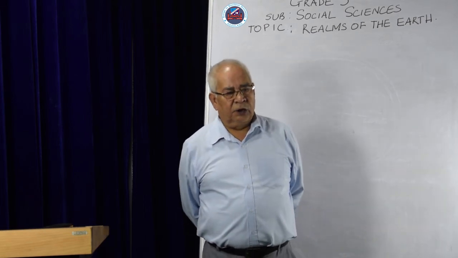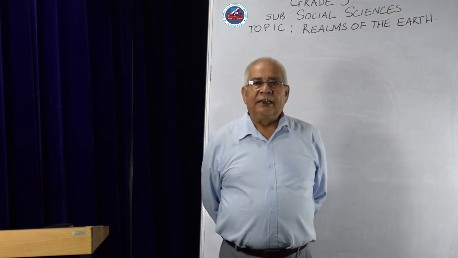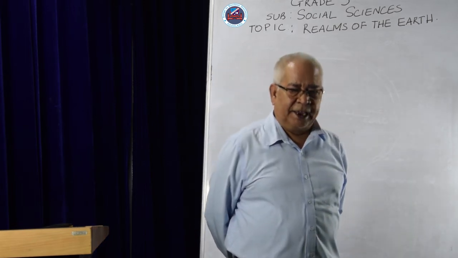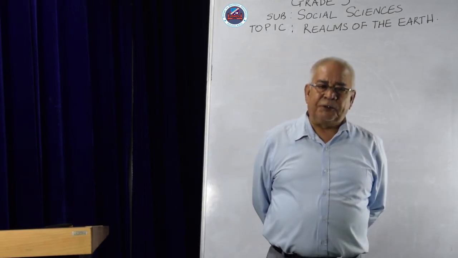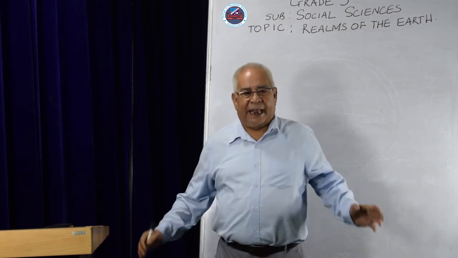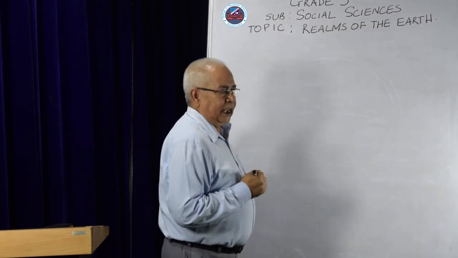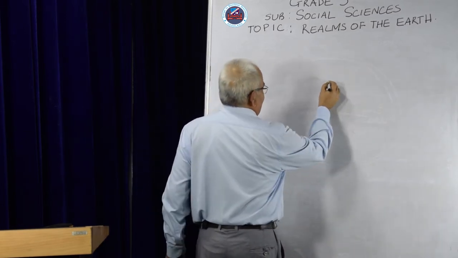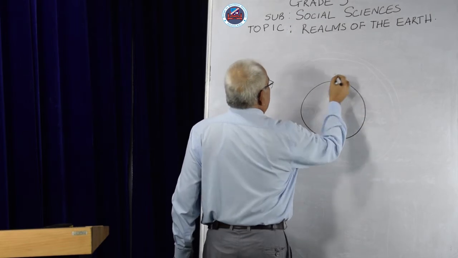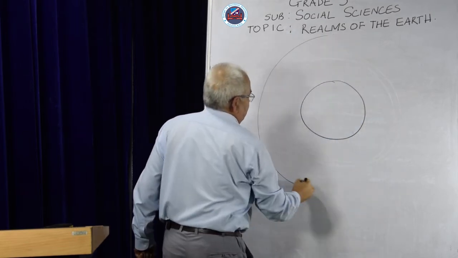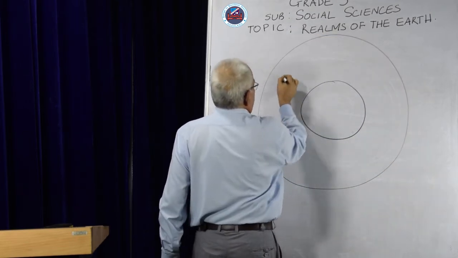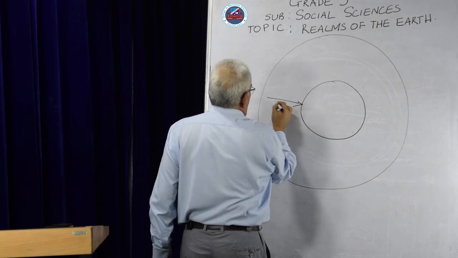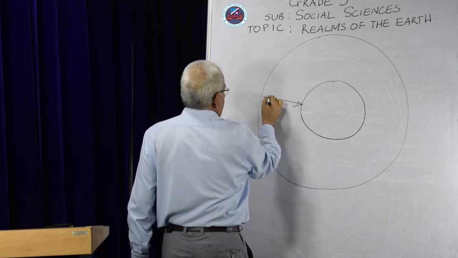Water vapor is also constantly moving. The atmosphere is like a giant blanket. It covers the earth. Now let's say this is the earth. We have an atmosphere that covers the earth. This part is known as the atmosphere.